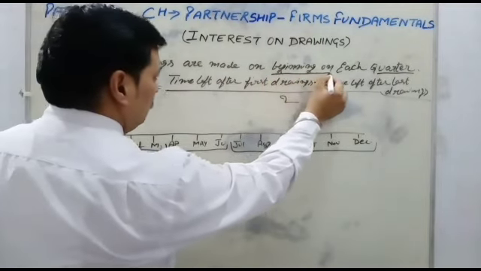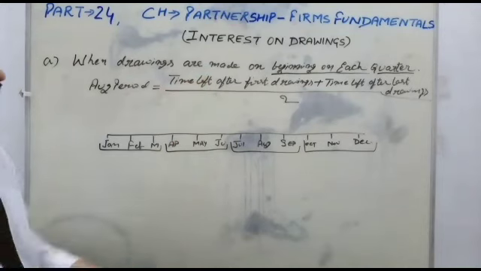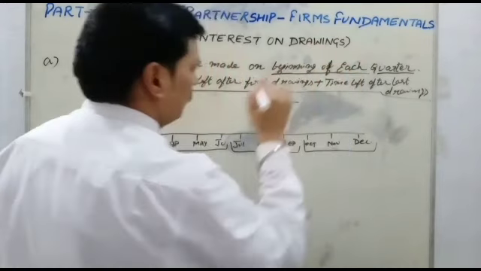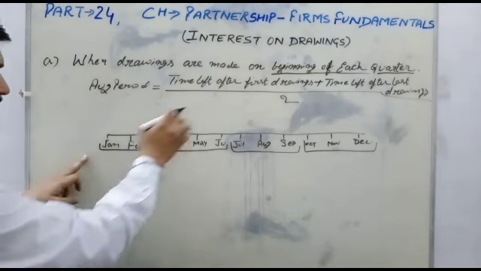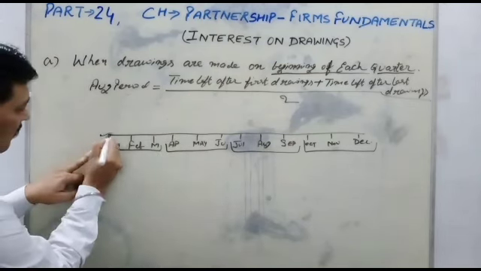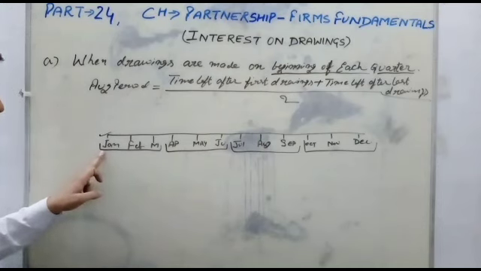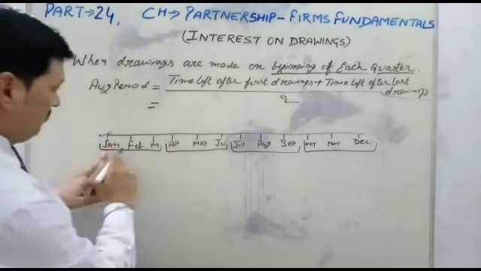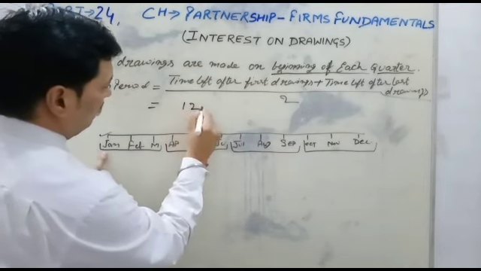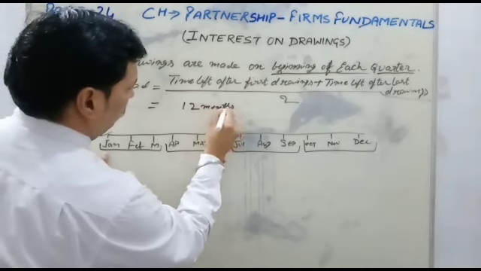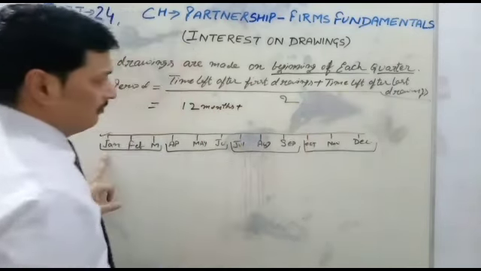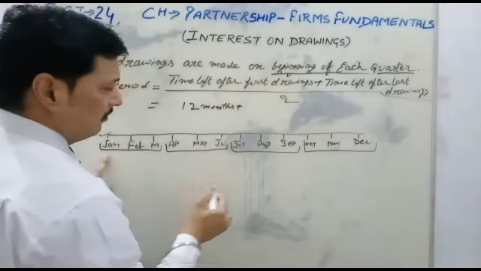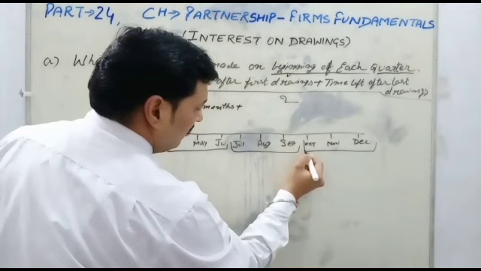When drawings are made at the beginning of each quarter, the first drawing is on 1st January, so the total months remaining are 12 months, plus time left after last drawing. The last drawing is on 1st October.